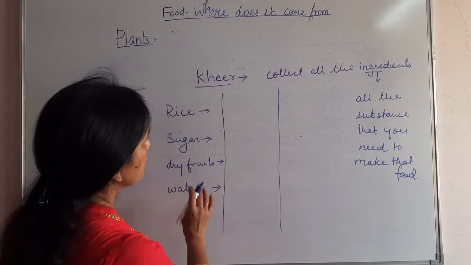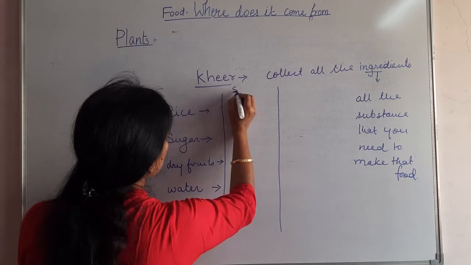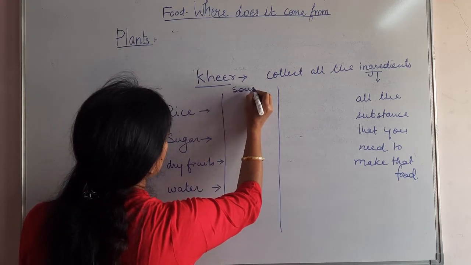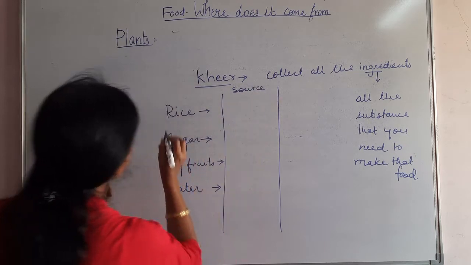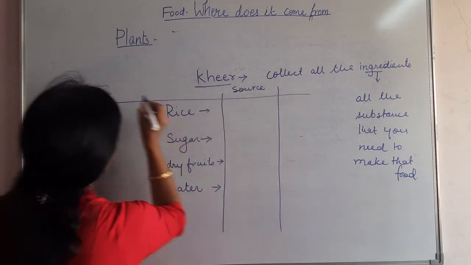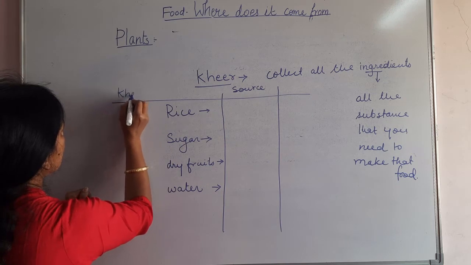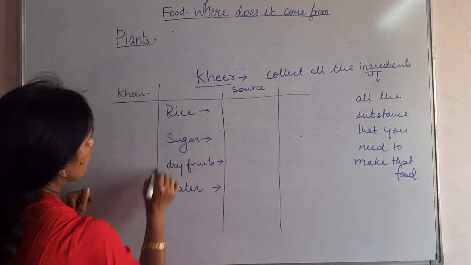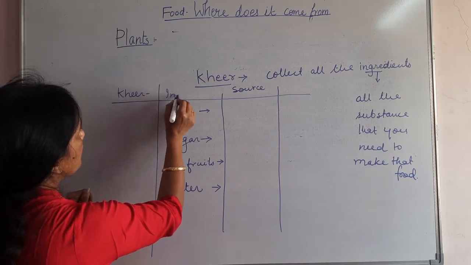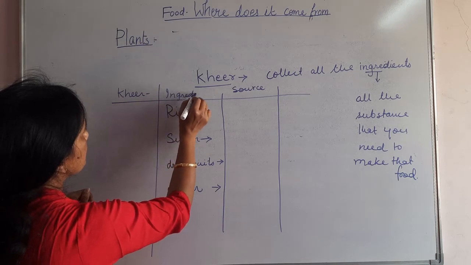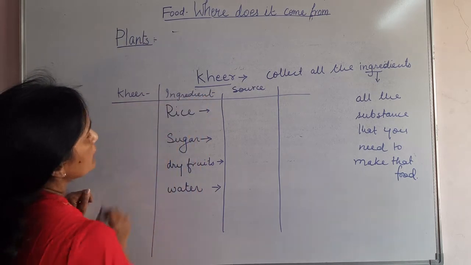But these are the main things. Now let's see what are the sources of these. What are we making? We are making kheer. What did we write here? We had written all the ingredients that we need to make a kheer.